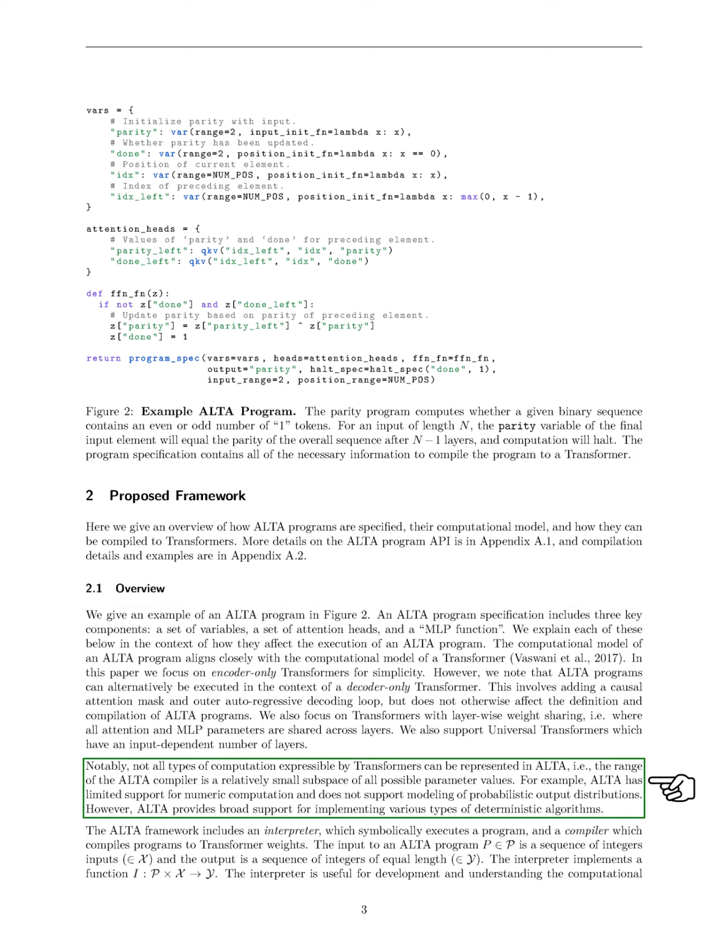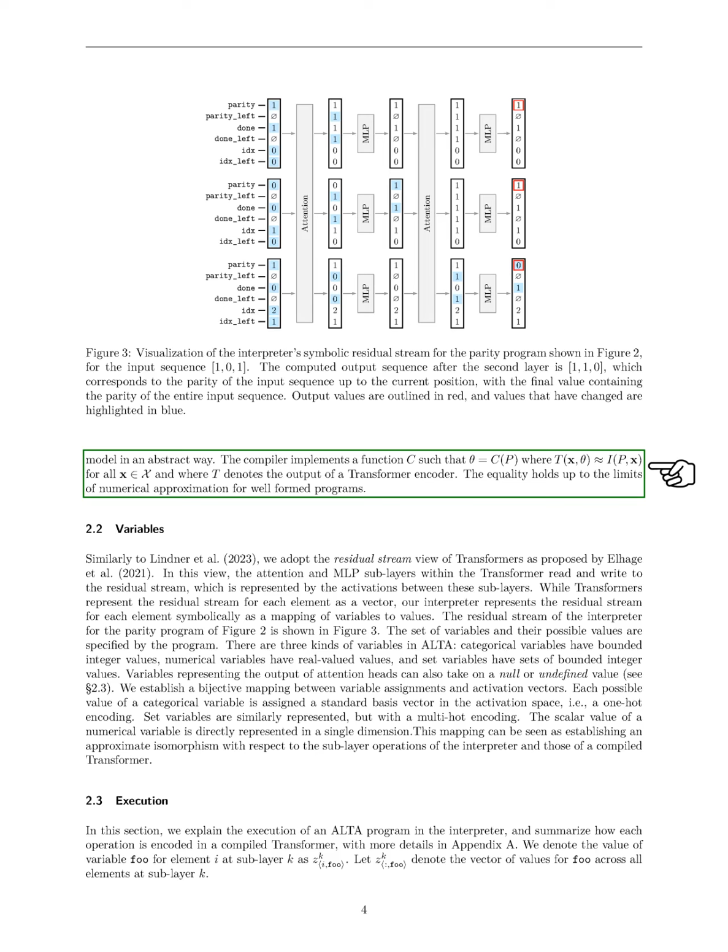We emphasize that not all computations expressible by transformers can be represented in ALTA, but it effectively supports various deterministic algorithms. The ALTA framework includes both an interpreter for symbolic execution and a compiler for converting programs into transformer weights, ensuring that the output matches the expected results within numerical limits.